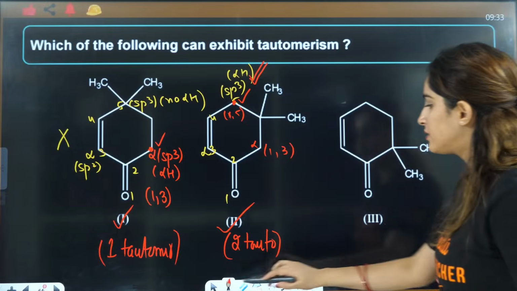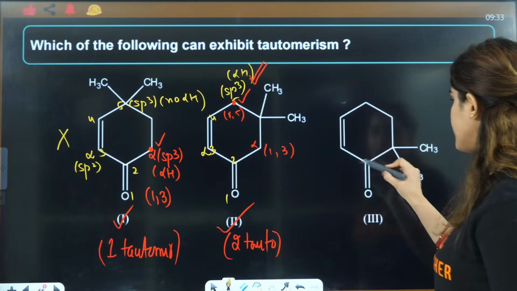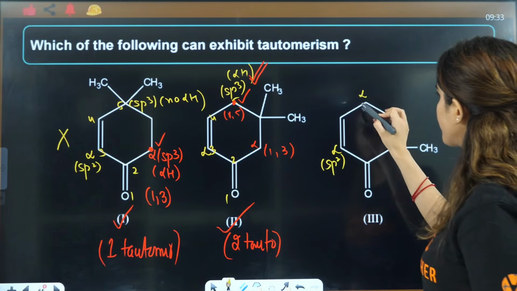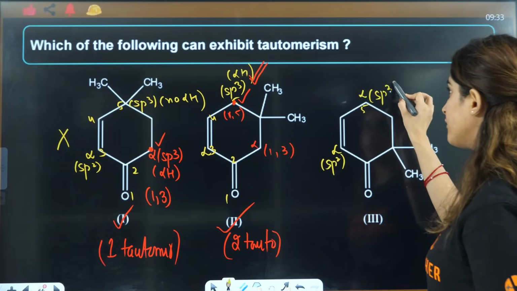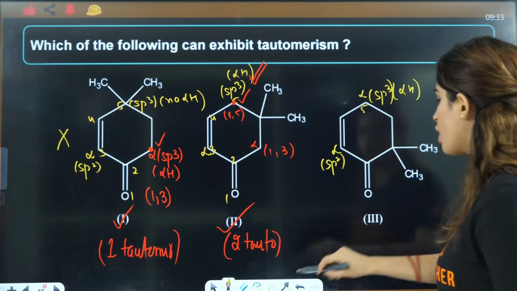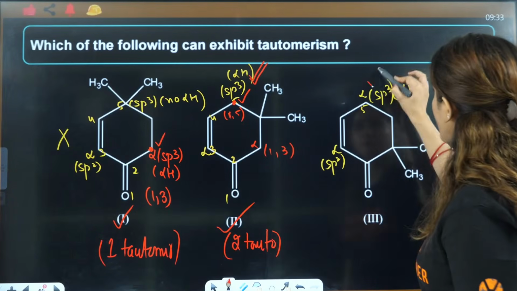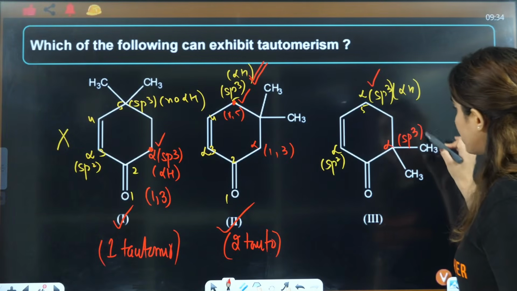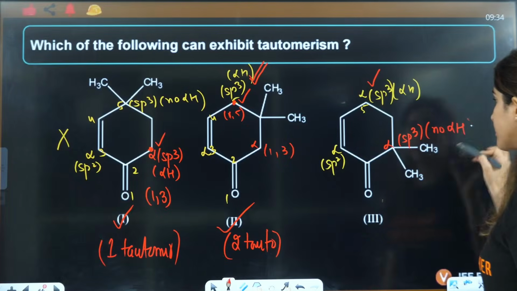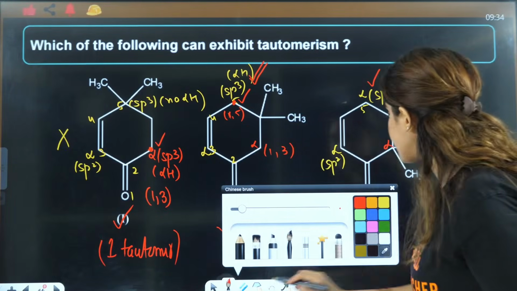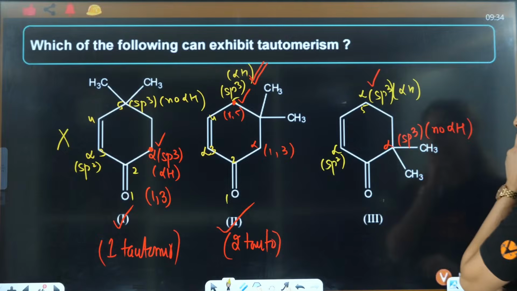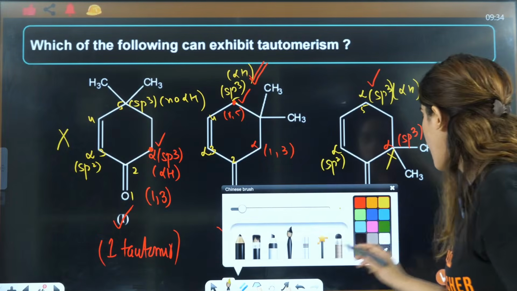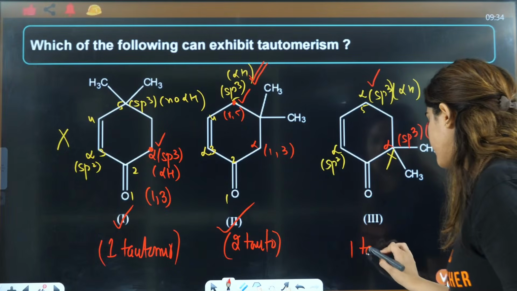Then this one. This is alpha. This is sp2. So this is also fifth carbon, which is sp3, which has alpha hydrogen also. So it will show you tautomerism from this side. From this side, this is alpha, this is sp3, but no alpha hydrogen is there, everybody. So from this side, it will not show any tautomerism. So only one tautomer is possible.